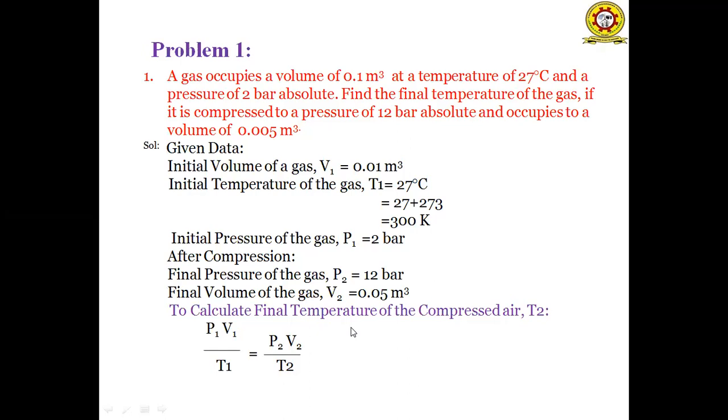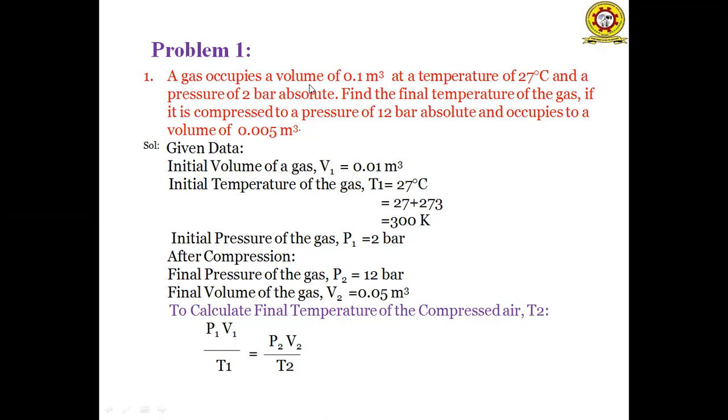And this first problem: a gas occupies a volume of 0.01 meter cube at a temperature of 27 degrees centigrade and a pressure of 2 bar absolute. Find the final temperature of the gas if it is compressed to a pressure of 12 bars absolute and occupies a volume of 0.005 meter cube. So this is the problem.